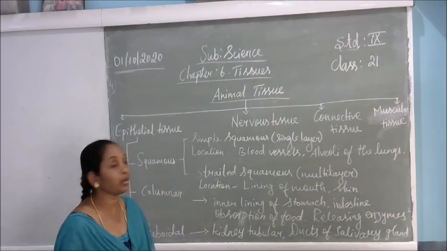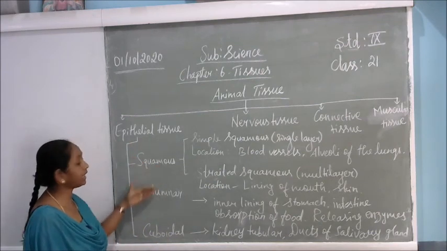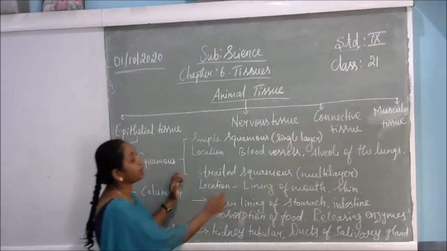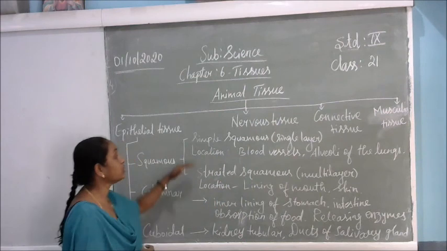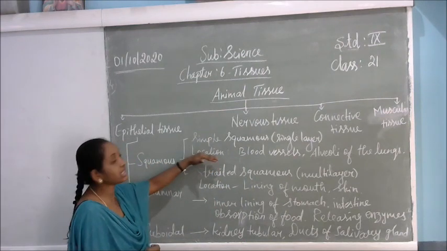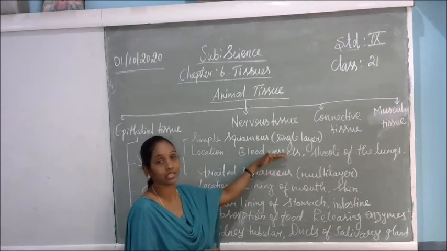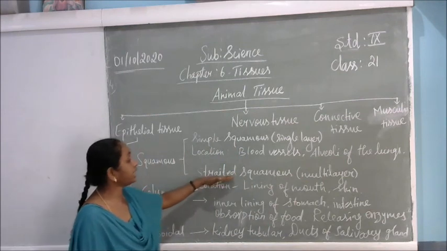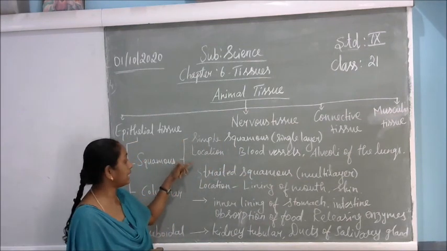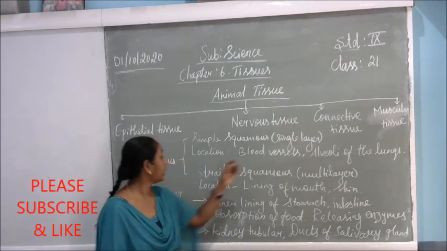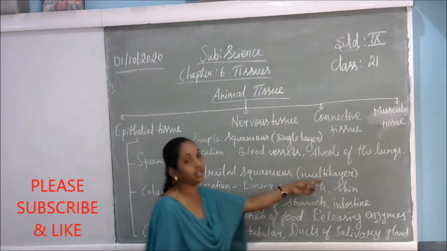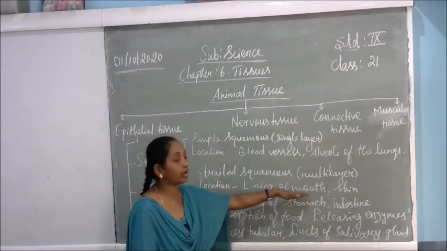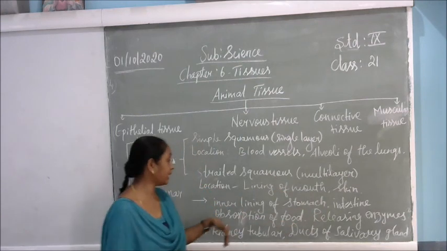So here some special tissues are present inside the epithelial cells. The first one is squamous. What does squamous mean? It is made up of a single layer of cells. Where exactly is it present? In the blood vessels and the alveoli of our lungs. Next is the stratified squamous. In the squamous there are only two types: simple squamous is made up of a single layer, and stratified squamous is made up of multiple layers. It is present in the lining of our mouth and in our skin.